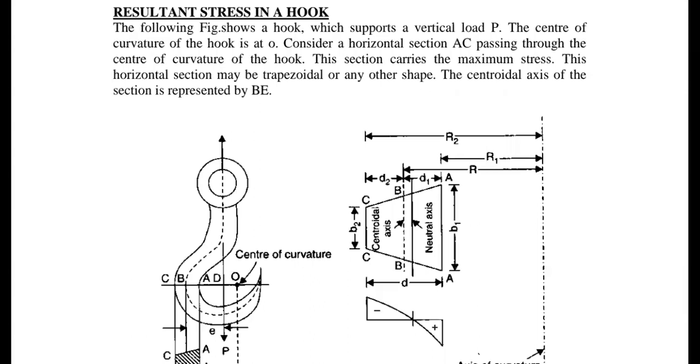I already mentioned this in your previous classes. Same thing will happen here. You don't bother about the position of the neutral axis as it will come according to the problem, according to the position of your cross section. You need not worry about the position of y naught. That means you have the y naught formula. Do not worry, it will come according to the cross section and the position.